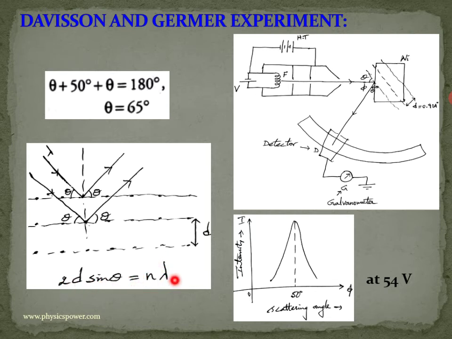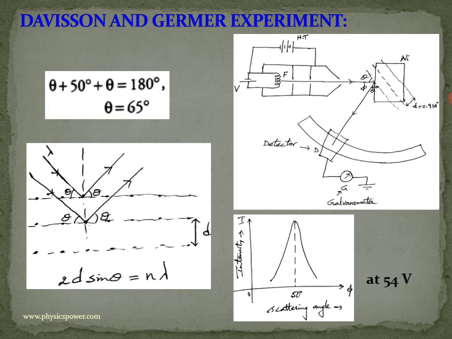First order, second order, third order, or for a fixed wavelength different angles will be possible. So n changes, theta changes for a fixed wavelength. So for a particular wavelength different deviations are possible. What I explained here, as a particle only one deviation, but if it behaves like a wave it can diffract at different angles. That is why at different angles we can identify different intensities.